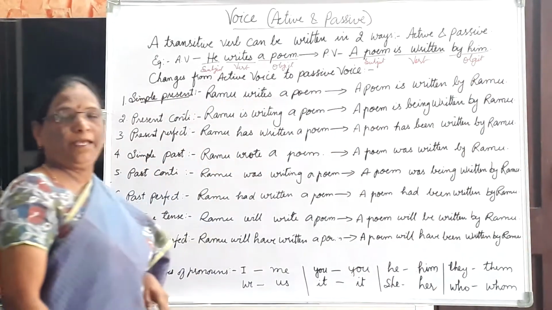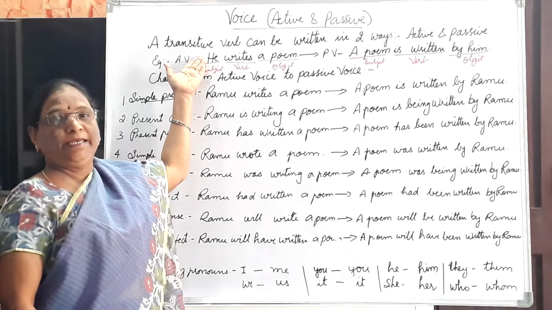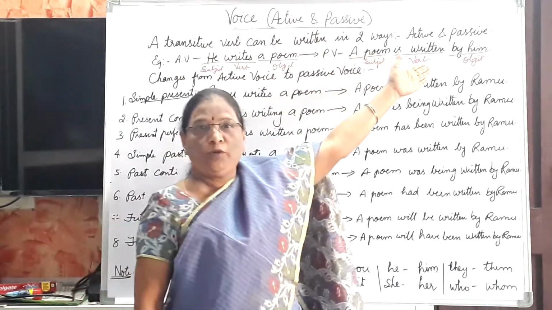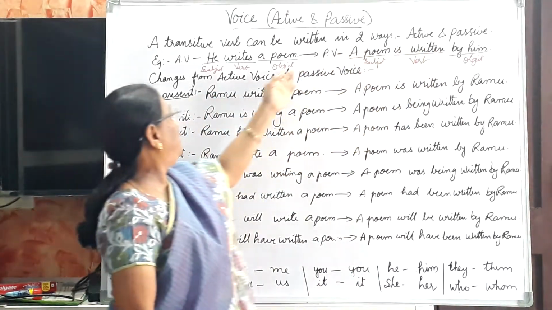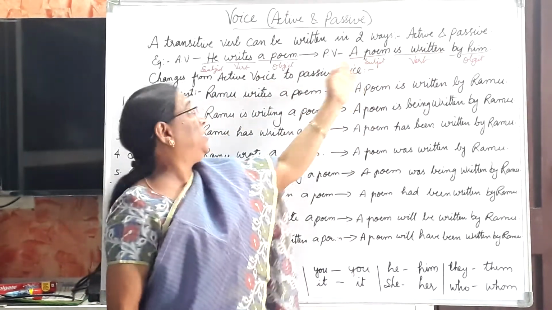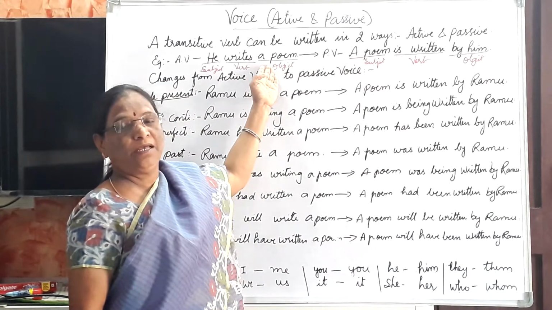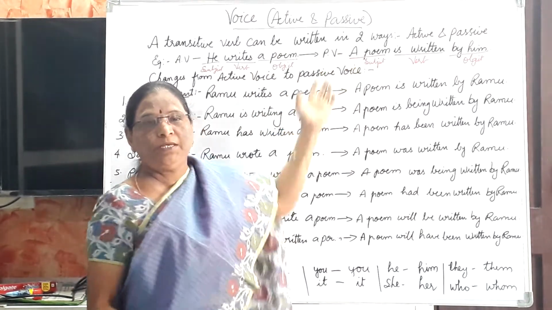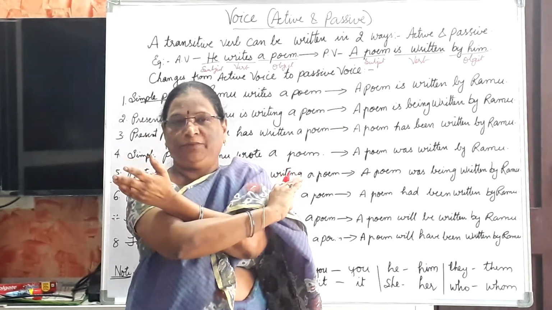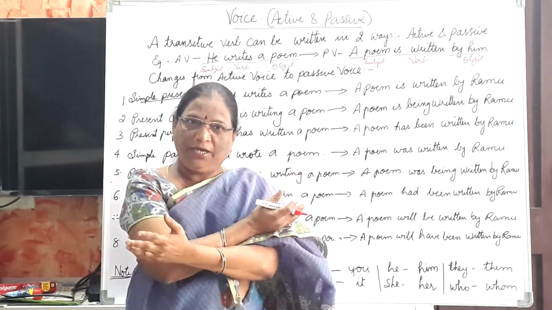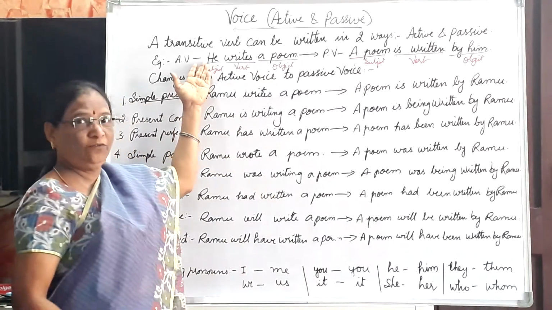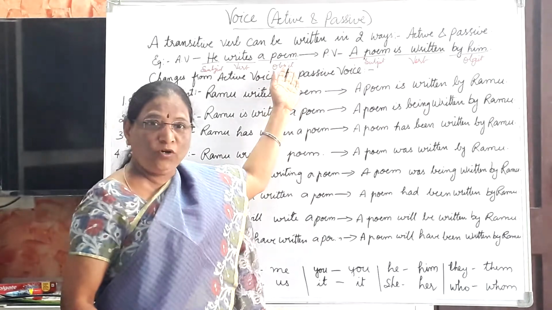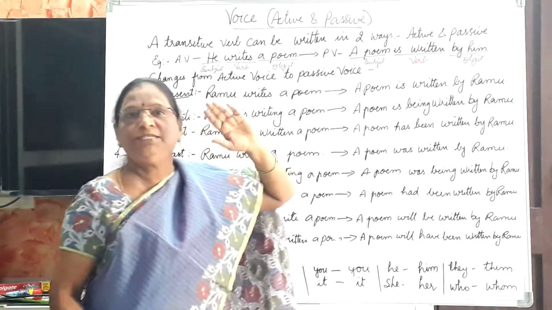Here in active voice, the subject becomes object here, and the object becomes subject here. A poem is an object in active voice, and it became the subject here. Okay? It interchanges. The subject in the active voice becomes object there. The object in the active voice becomes subject there. Okay? This is the rule.